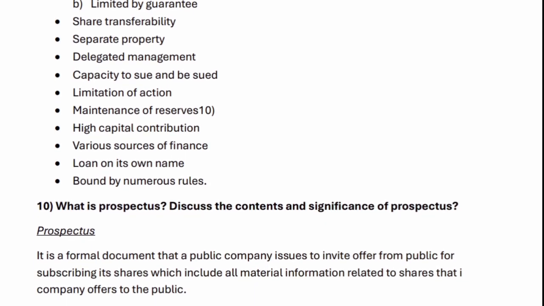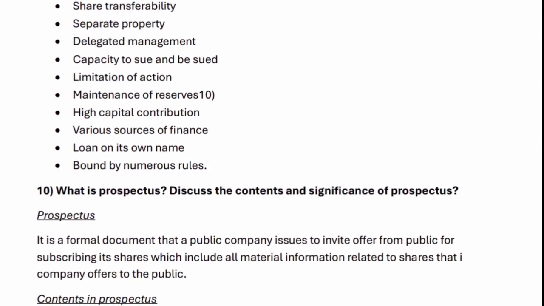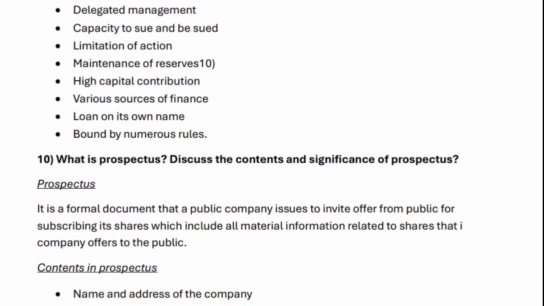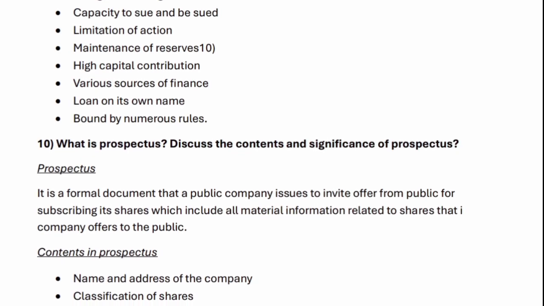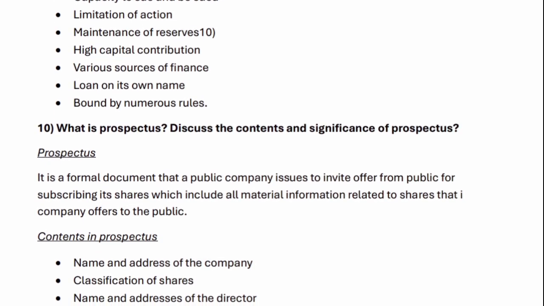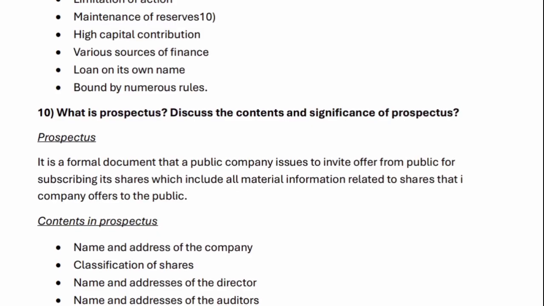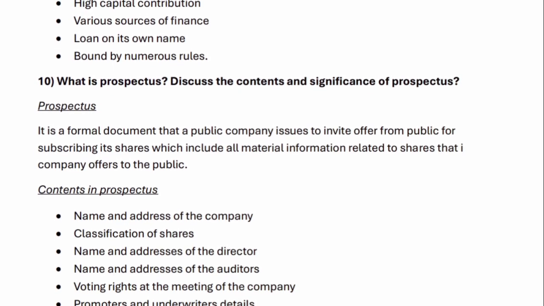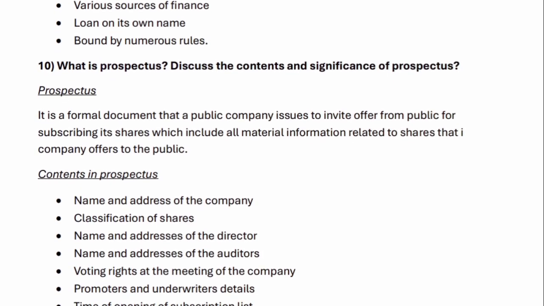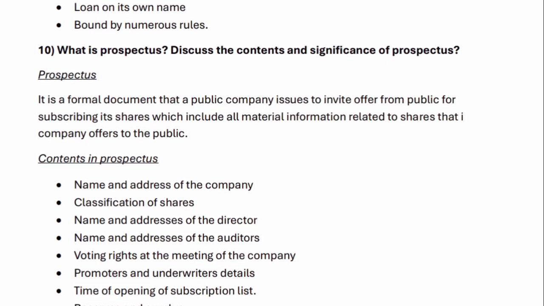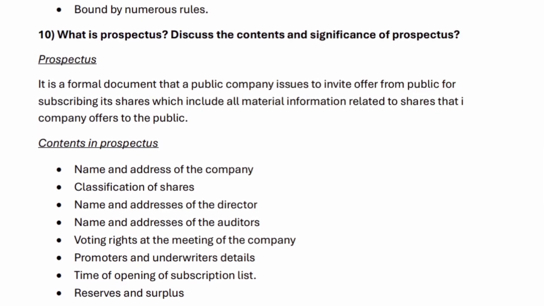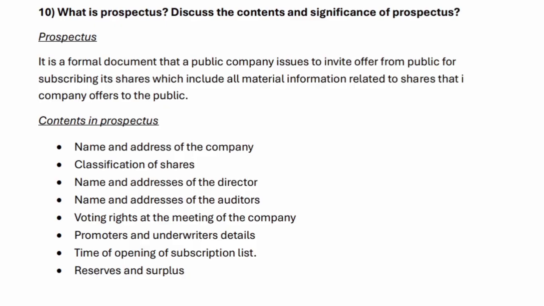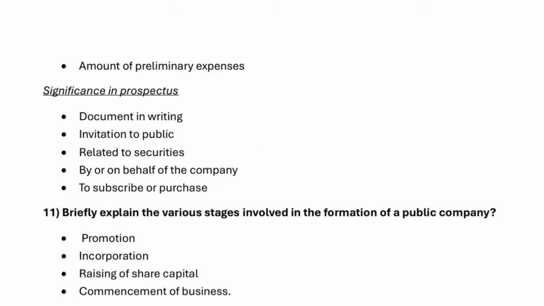10. What is prospectus? Discuss the contents and significance of prospectus. Prospectus. It is a formal document that a public company issues to invite offers from the public for subscribing its shares, which includes all material information related to shares that a company offers to the public. Contents in prospectus. Name and address of the company. Classification of shares. Name and addresses of the directors. Name and addresses of the auditors. Voting rights at the meeting of the company. Promoters and underwriters details. Time of opening of subscription list. Reserves and surplus. Amount of preliminary expenses.